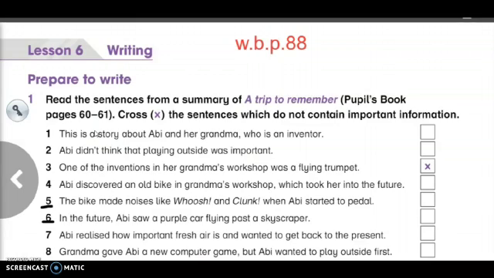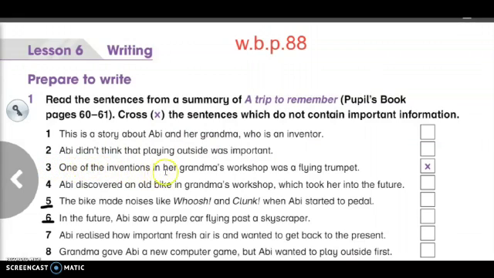Number 1. This is a story about Abby and her grandma, who is an inventor. Number 2. Abby didn't think that playing outside was important. Also, this is important information. Number 3.